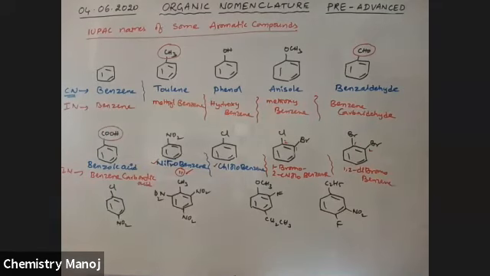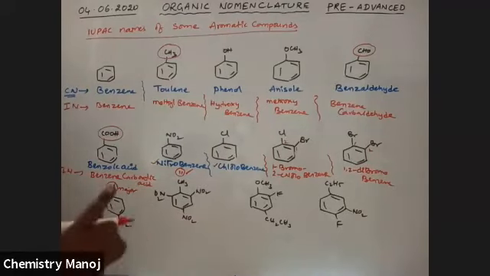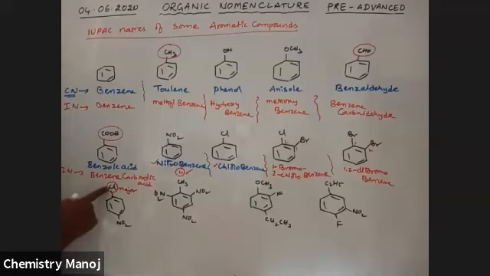Next one, chlorine and nitro. So among chlorine and NO2, both are substituents. Here chlorine starts with C, here nitro starts with N. In the alphabet, C is first.